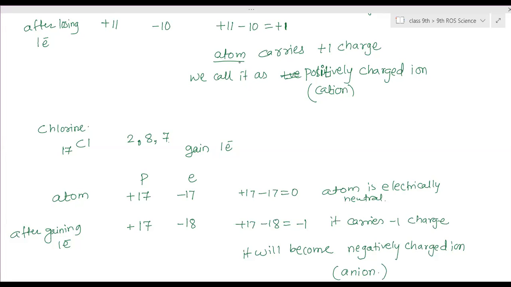One proton carries a charge exactly similar to that of an electron. The magnitude is the same, only they are opposite, so they are attracting each other. Our consideration is that they are oppositely charged, so one is taken positive and the other negative. But the value of the charge carried by them is exactly the same: 1.6 into 10 to the power minus 19.